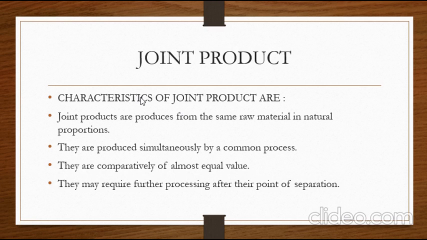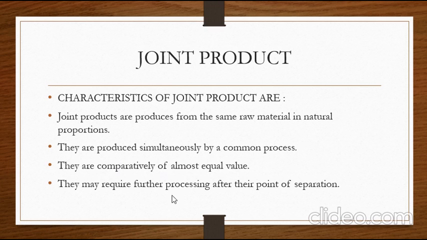So let us look into the characteristics of a joint product. Joint products are produced from the same raw material in natural proportions. They are produced simultaneously by a common process. To manufacture a joint product, the process is the same, and the raw material is also the same. They are comparatively of almost equal value, so the value of those products will be equally proportioned.